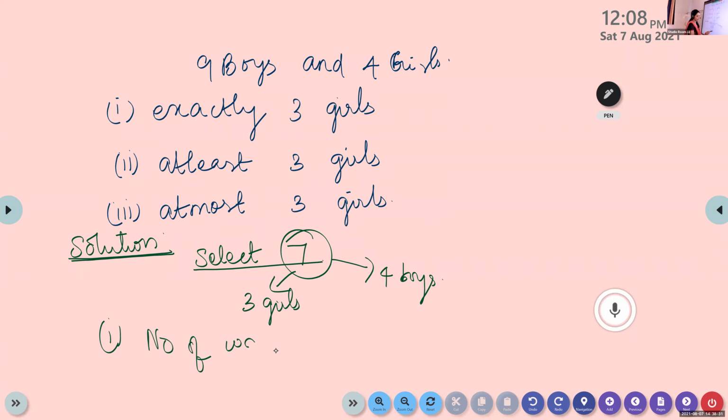The number of ways we can select is 9C4 into 4C3, because we want both. If we take both boys and girls, then only you'll get the total number. So 9C4 into 4C3. Simplify this and give the answer.